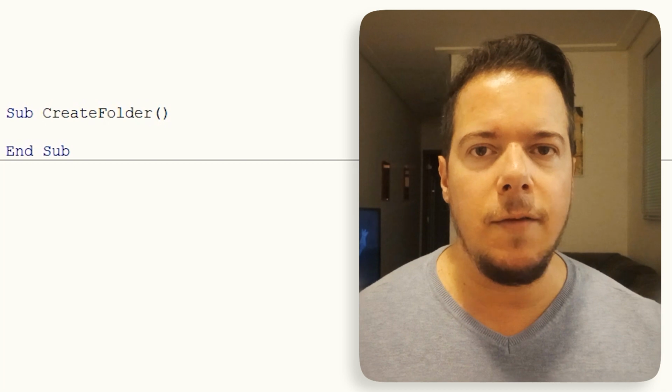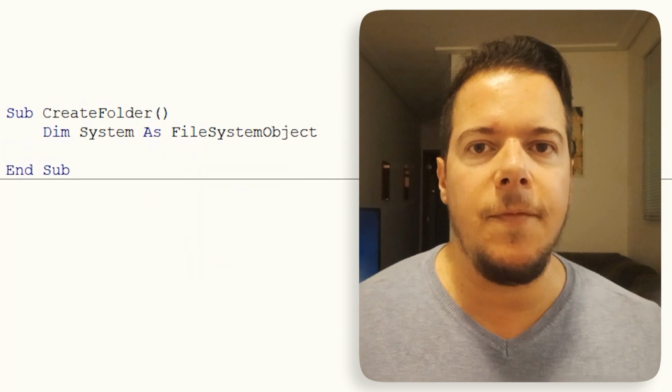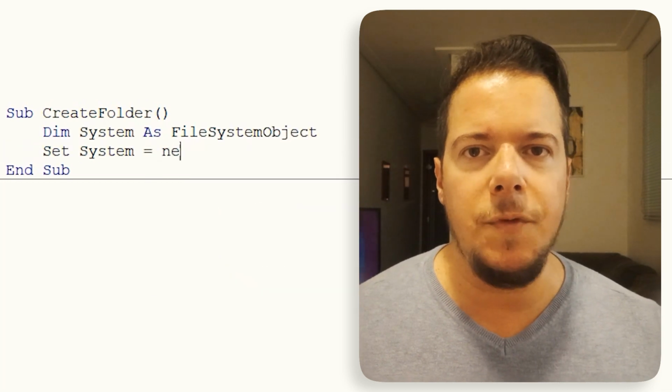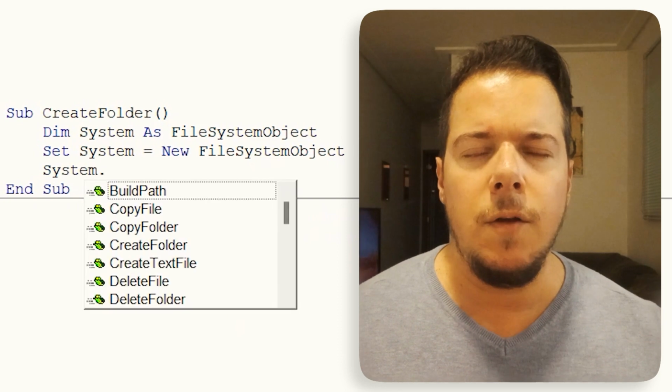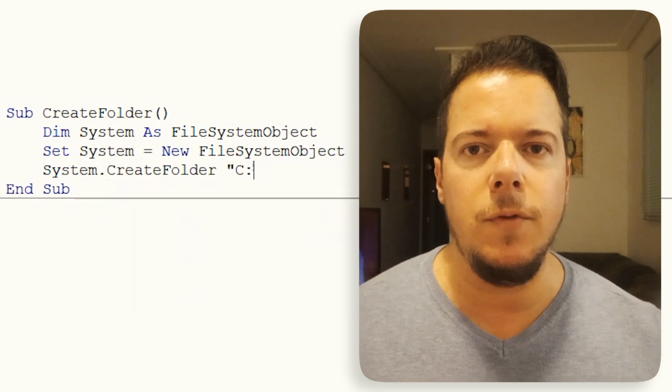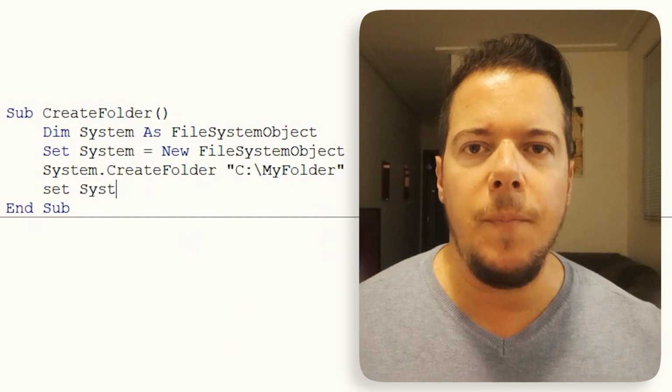2. With the Windows File System object. Create a variable of the type File System object. Instantiate the object using the set and new keywords. Use the variable to call the method createFolder. Pass one string parameter with the full path to the folder you want to create.